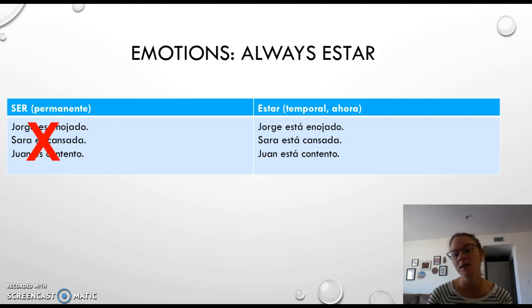Okay, this is the information right out of the book, so you can follow along with that if you would like. With our emotions, we're always going to use estar because our emotions can change. Like we talked about the favorite TV show or being in Spanish class, these things are going to change. So we're not ever going to use ser. So we're not going to say Jorge es enojado. No. Jorge está enojado. Sara está cansada. And here we have cansada and not cansado. Why? Because Sara is a female. Yeah, so we have gender matching in the adjective and the noun. We get Juan está contento. Emoción, está.